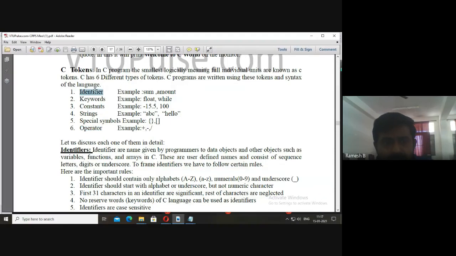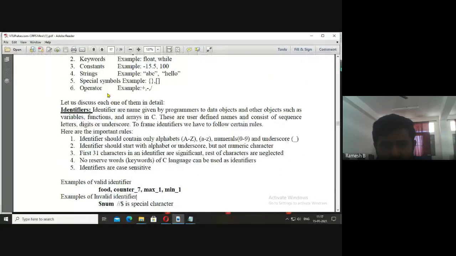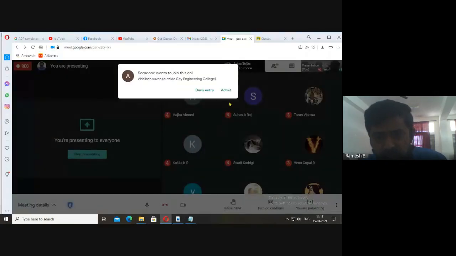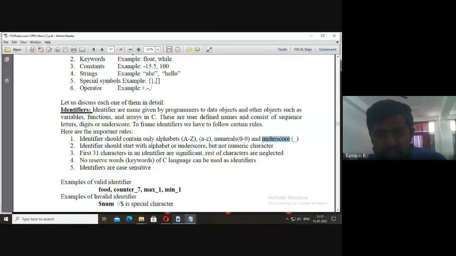So when it comes to identifiers, they are the names. Identifiers are the names for the memory locations that are given by the programmer. You must know the rules for framing the identifiers. It may have alphabets, capitals or small letters. It may have numbers, or it may have underscore. Underscore is the only symbol which is allowed in the names. They are known as identifiers.